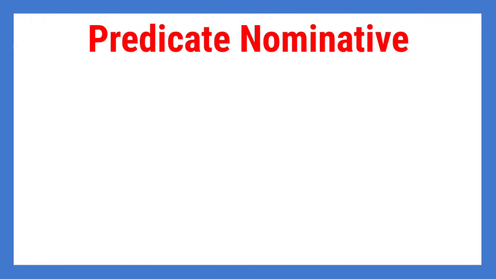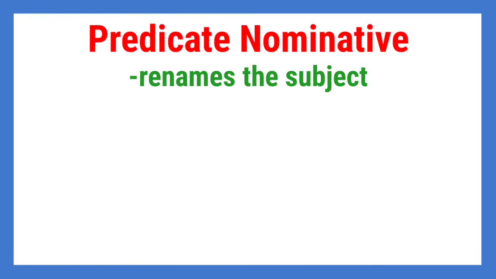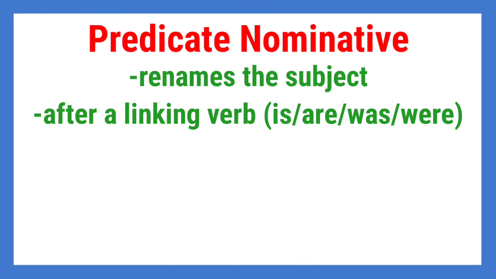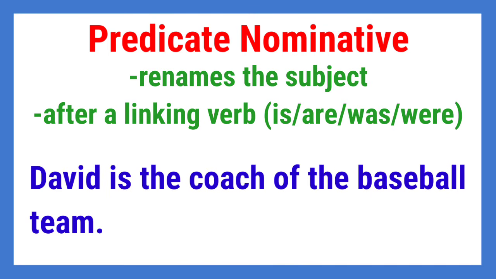Now let us have the fourth function of a noun. It is predicate nominative. A predicate nominative renames the subject of the sentence. It follows after a linking verb like is, are, was, or were. For example, David is the coach of the baseball team.